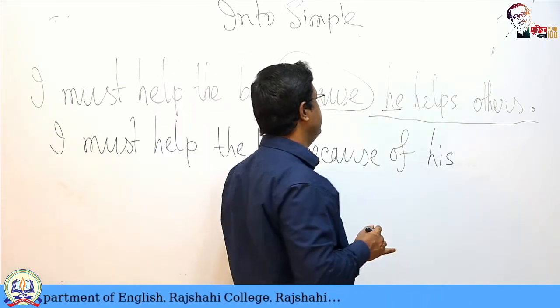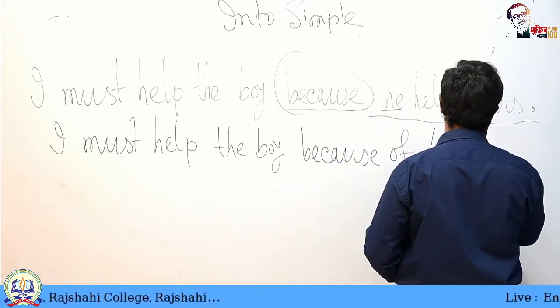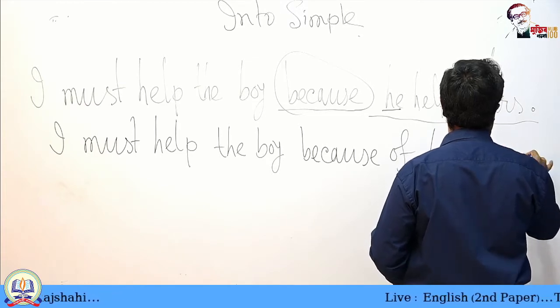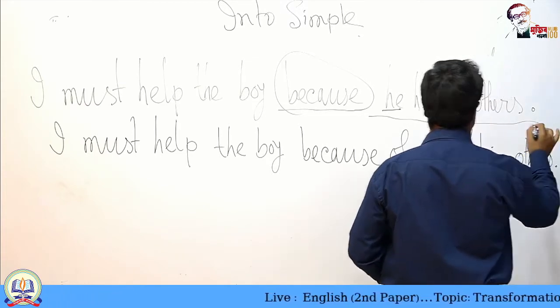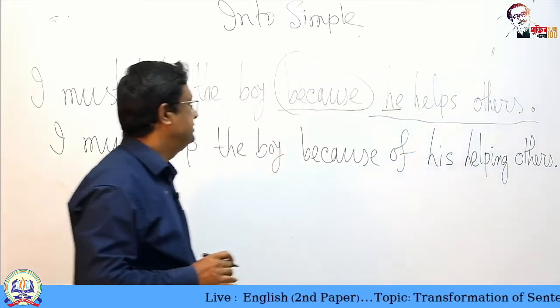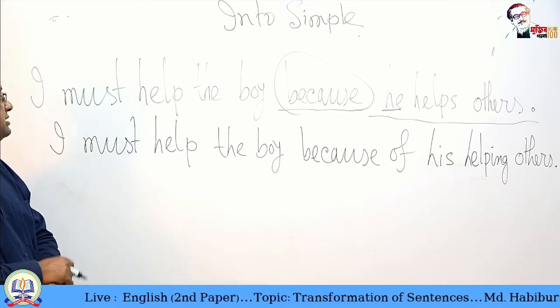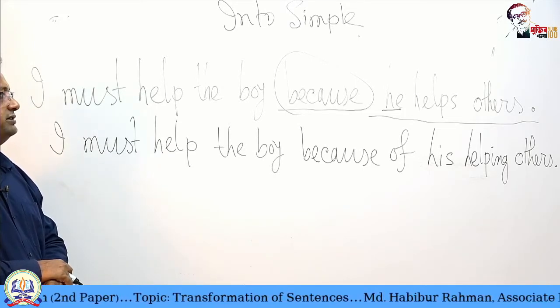So helping, because of his helping others. Okay, this is the change. I must help the boy because of his helping others.